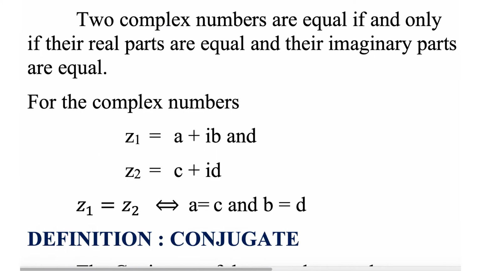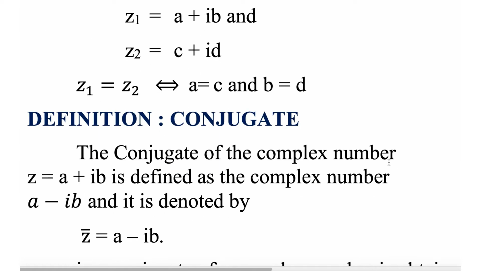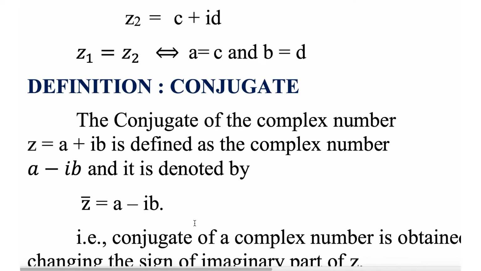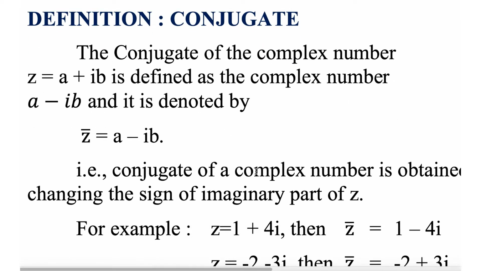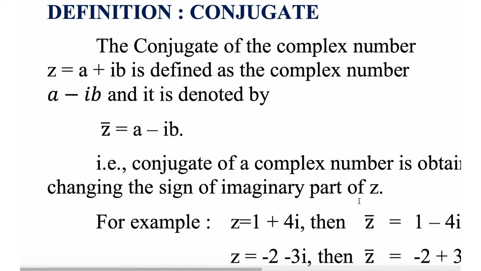For example, for the complex numbers z1 and z2, a plus ib and c plus id, a should be equal to c and b should be equal to d for z1 equal to z2, okay, and vice versa. Definition of conjugate. The conjugate of complex number a plus ib is defined as the complex number a minus ib and is denoted by z bar, okay. Conjugate a minus ib. Conjugate of a complex number is obtained by changing the sign of the imaginary part of z.